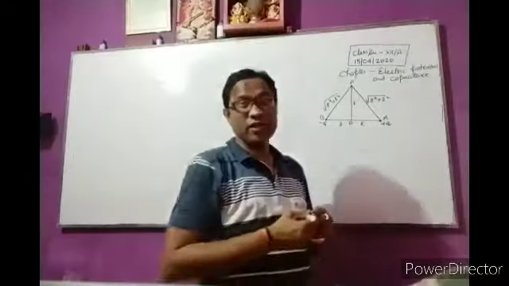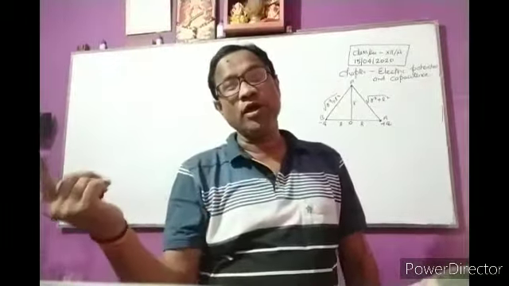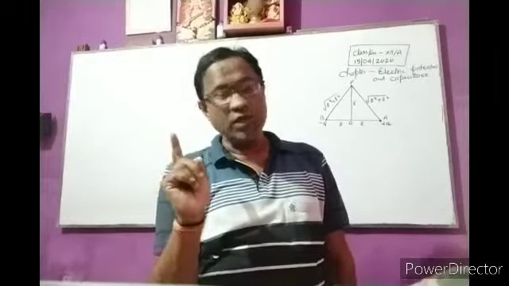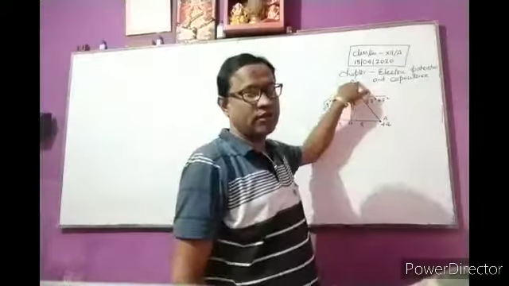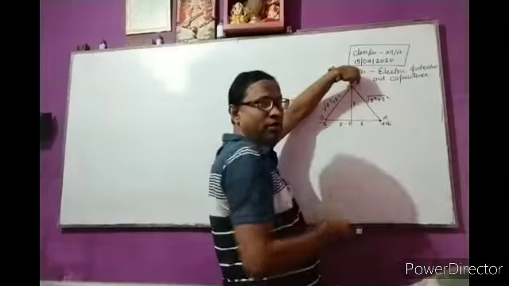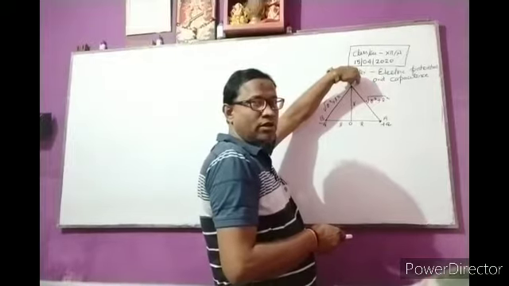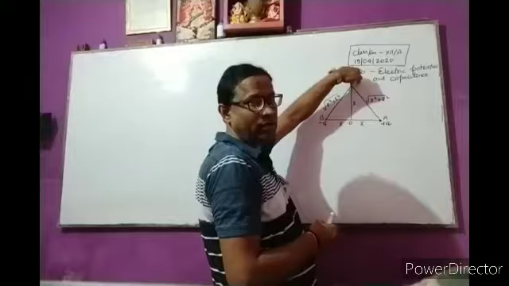Applying the formula V is equal to 1 upon 4 pi epsilon naught, q upon r, the electric potential at P due to charge plus q uses distance AP. Clear?